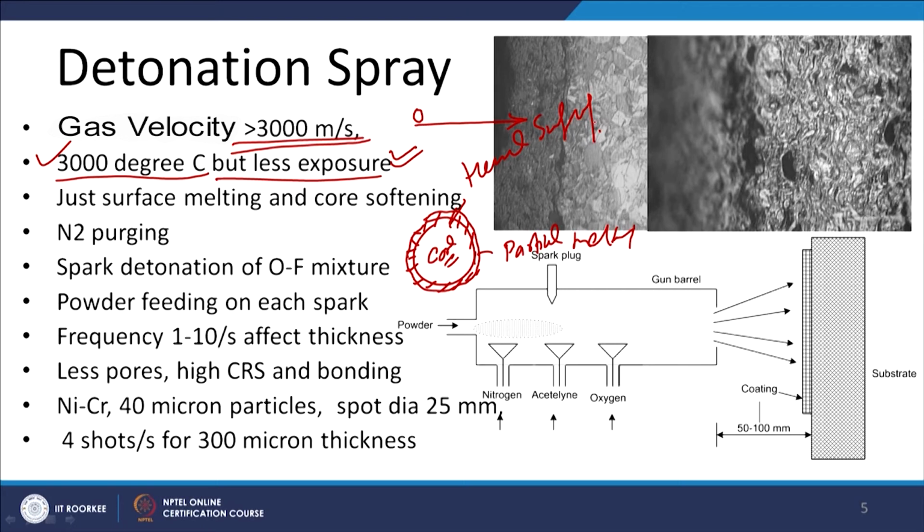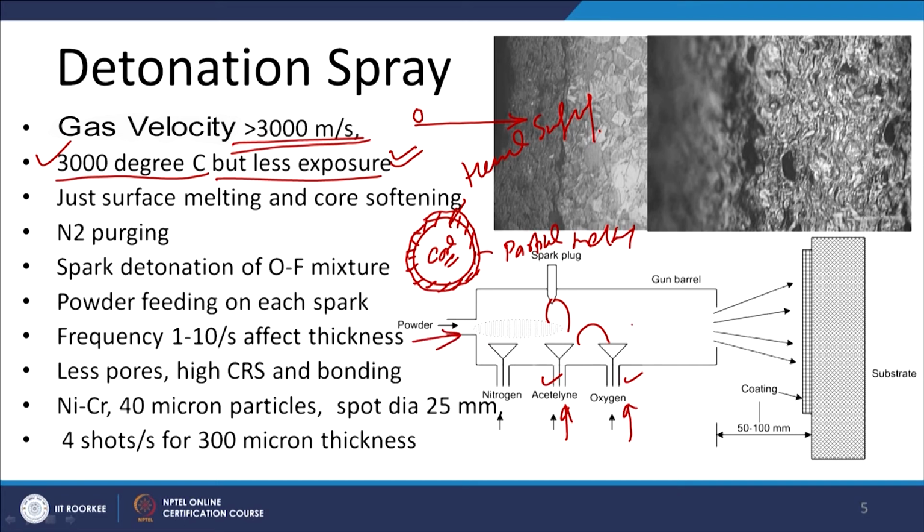So, how does it work? In the case of detonation spray, as I said, this is another combustion based process. We have to feed oxygen and acetylene, and this mixture is burned or detonated by giving a spark through the spark plug in a very controlled way. The oxygen and acetylene are fed through these control valves, and then this mixture is detonated with the help of the spark plug.